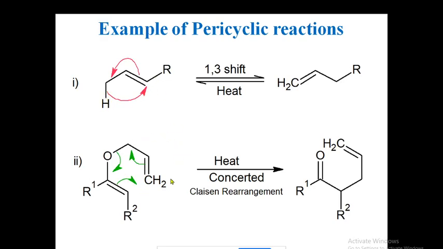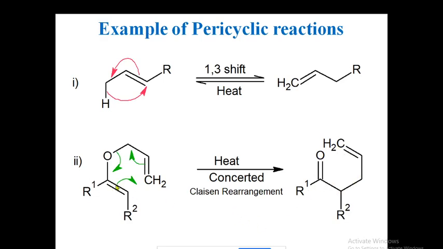One more example of a pericyclic reaction is the Claisen rearrangement. It's a concerted reaction again. In presence of heat, this allyl vinyl ether, this is the allyl group, this is the vinyl group, and this is the ether C-O-C linkage, will undergo Claisen rearrangement to form gamma, delta unsaturated carbonyl compounds.